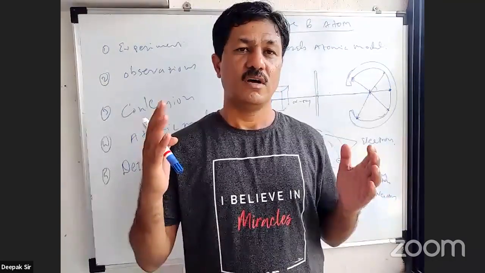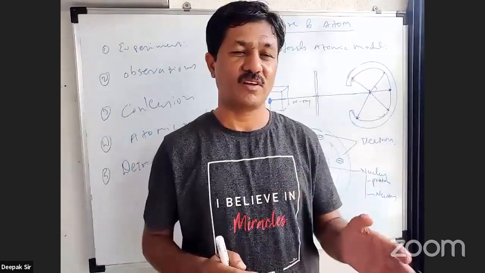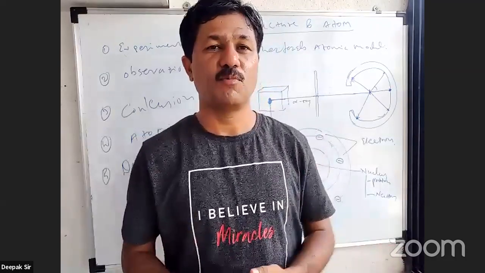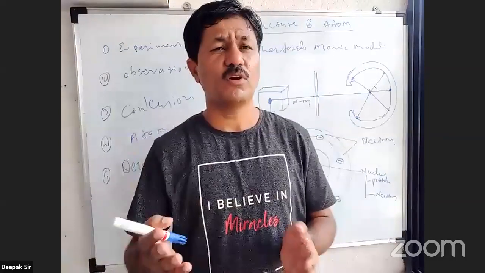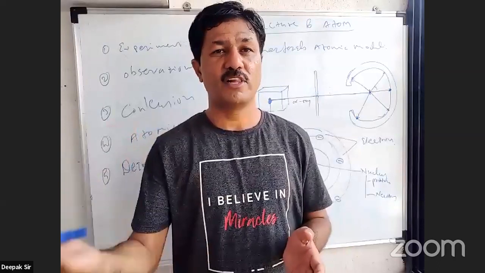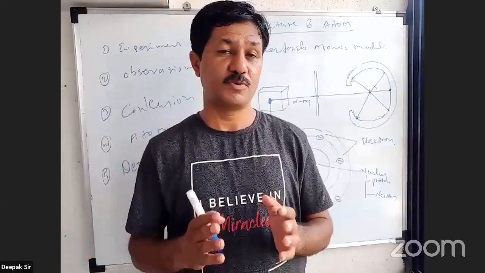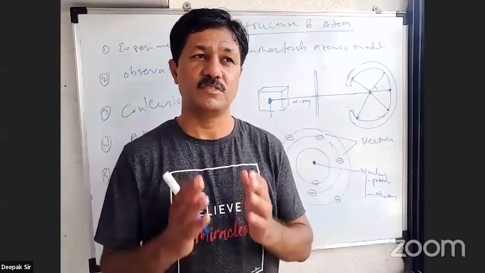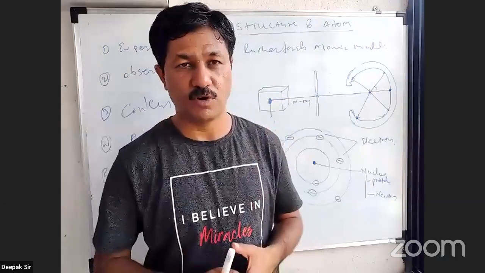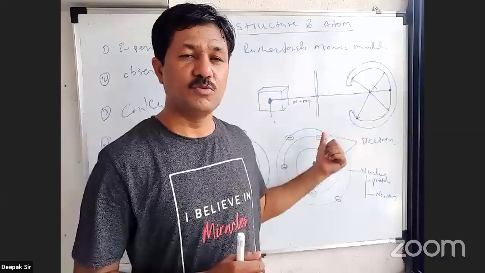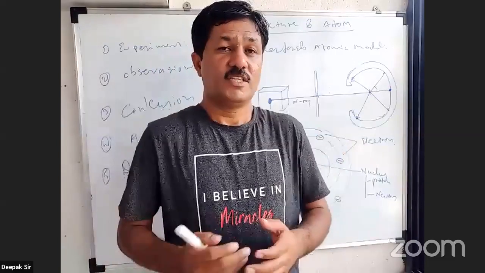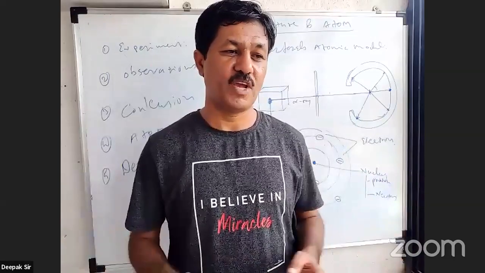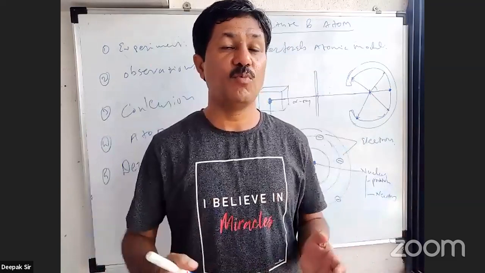That is also one of the important, you can say, demerits of this Rutherford atomic model. Remember this. And that's why this Rutherford's atomic model has to be rejected, or rather not rejected, but we have to consider a better model than this, because many of the explanations, many of the concepts are made very clear by this Rutherford. This is the first scientist who for the first time put forth a very conceptual atomic model based on experiments, observations and conclusions in a logical way. But there are some certain demerits and disadvantages of this atomic model. So we have to search for the next atomic model. So we have to discuss the next atomic model by different scientists. That's Bohr's atomic model.